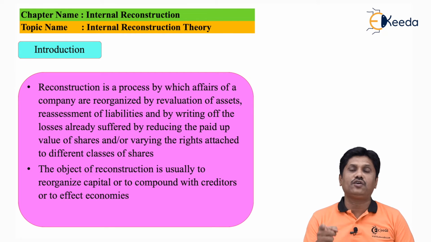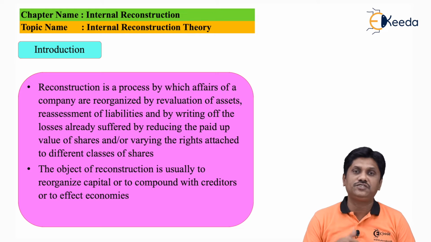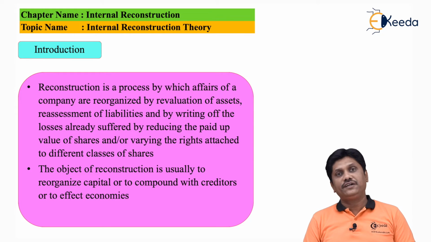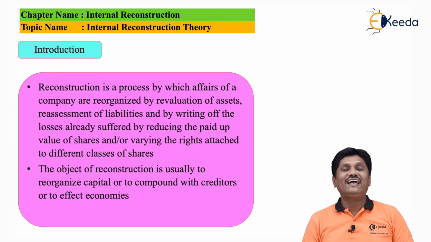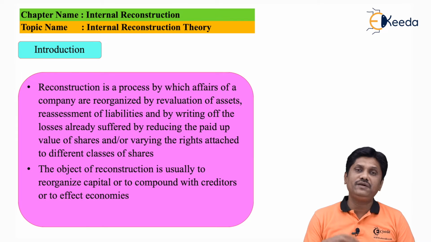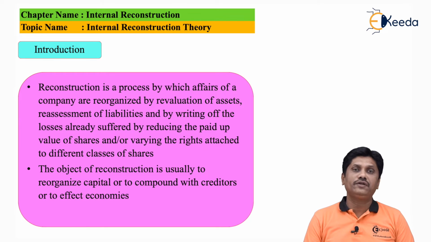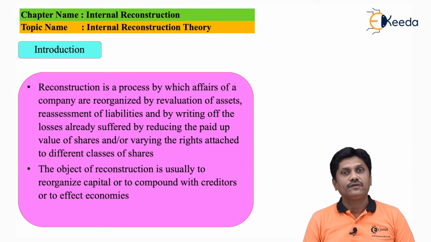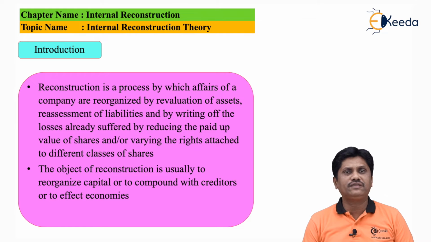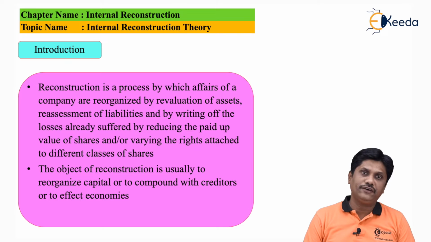Capital structure is reorganized by changing face values, by changing paid up values and so on. Also, the main object of internal reconstruction is to make an adjustment with the creditors or your money lenders. They will be requested to waive some amount in favor of the company, and that waived amount will become a profit of the company, with the help of which our losses can be set off.